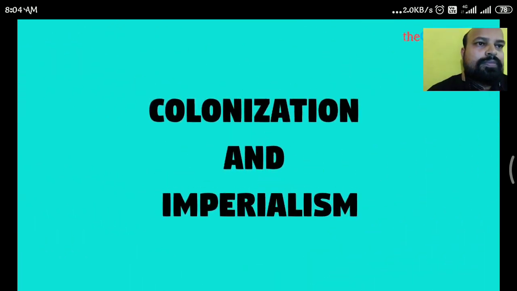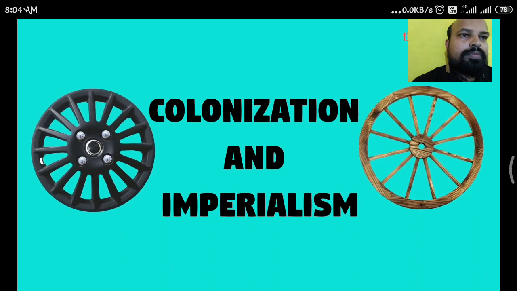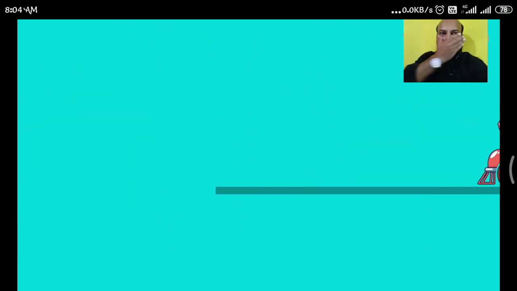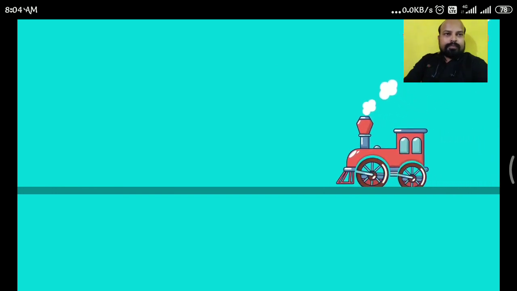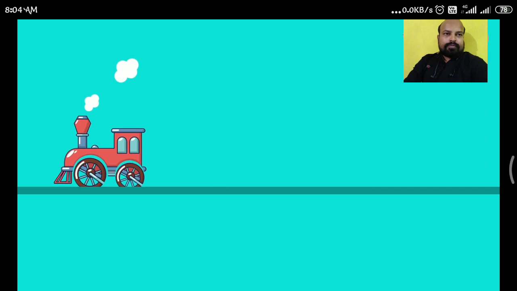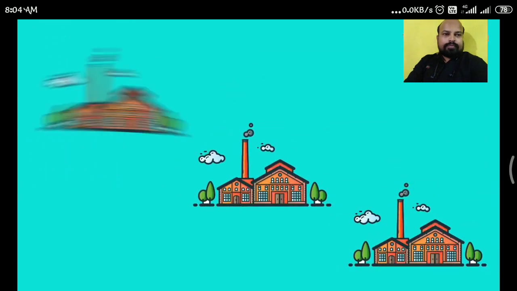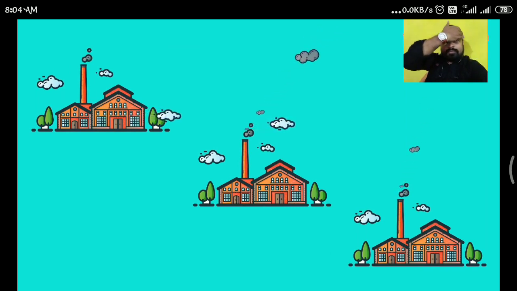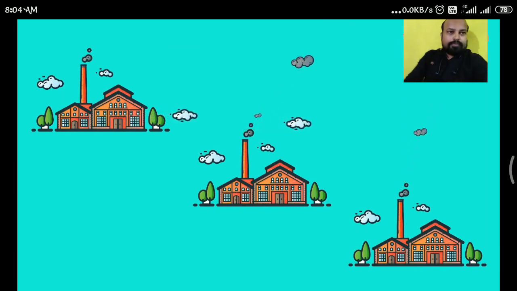Colonialization and imperialism. The Industrial Revolution in Europe ushered in an era of machine-made goods and scope for markets. In order that the never-ending demand for raw materials and also markets where these goods could be sold at cheap prices, the European countries started their quest for territorial expansion.